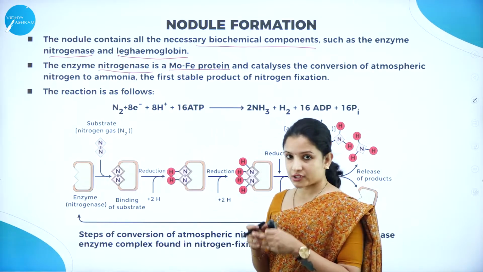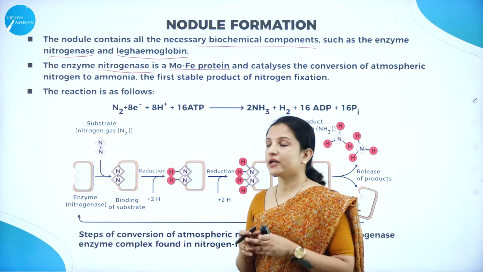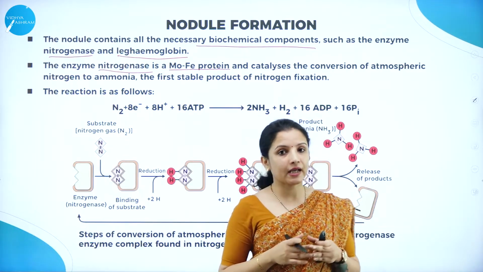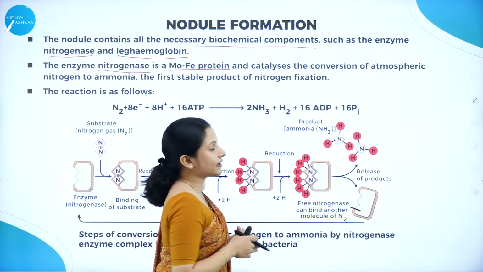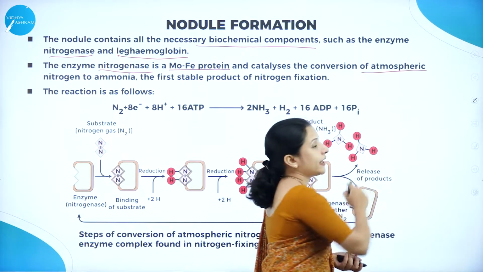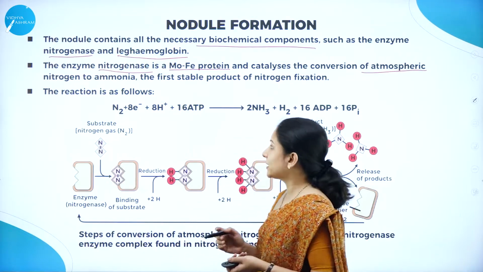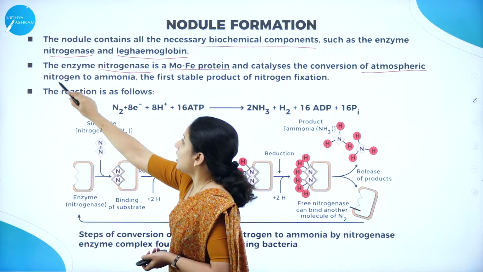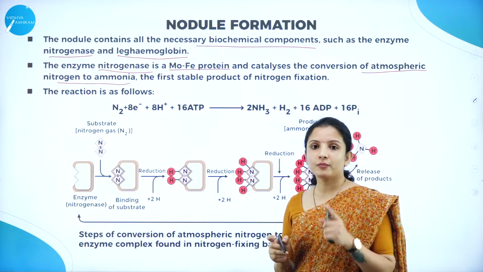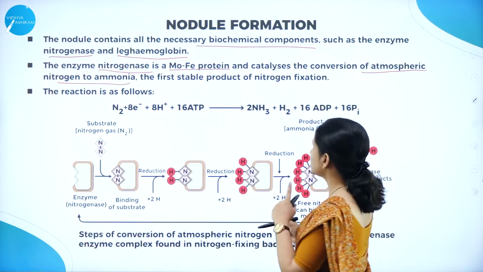Therefore, the nitrogenase enzyme, which is made up of a molybdenum iron containing protein, actually catalyzes the conversion of, or increases the rate of conversion of, atmospheric nitrogen to ammonia. So the first stable product that is formed during nitrogen fixation is ammonia.